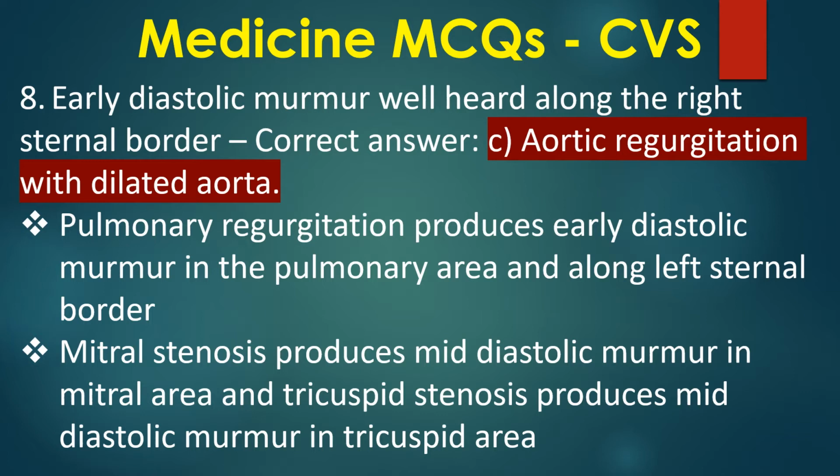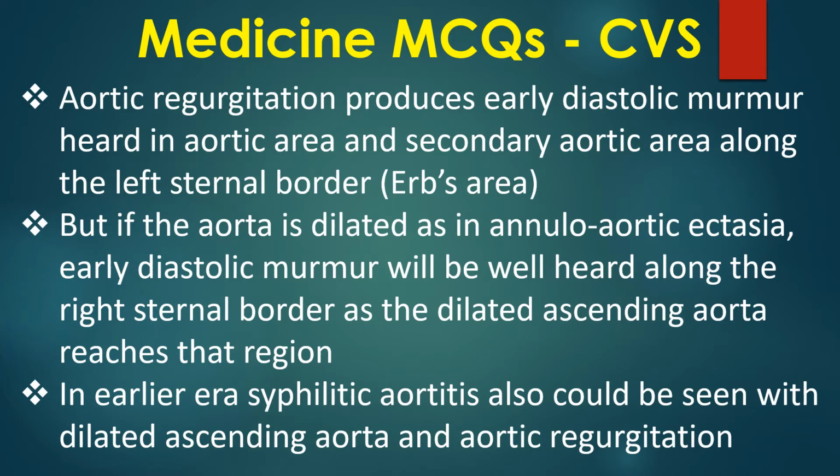Pulmonary regurgitation produces early diastolic murmur in the pulmonary area and along the left sternal border. Mitral stenosis produces mid-diastolic murmur in the mitral area, and tricuspid stenosis produces mid-diastolic murmur in the tricuspid area. Aortic regurgitation produces early diastolic murmur heard in the aortic area and secondary aortic area along the left sternal border.